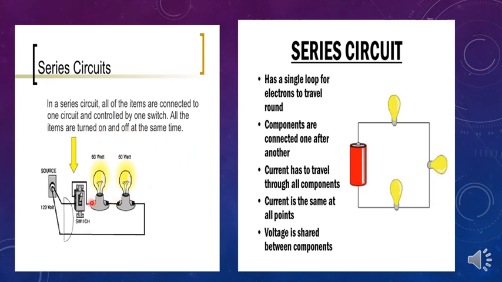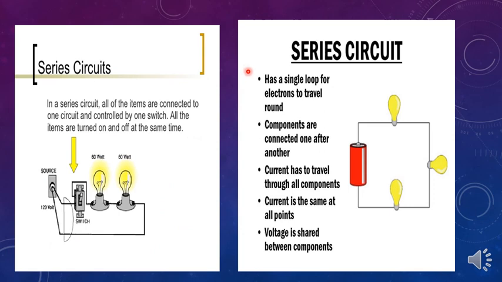You can see here two bulbs are connected in this circuit and there is only one switch. If you switch it on, both the bulbs will glow, and when you switch it off, both the bulbs will turn off. So this is your series circuit. There will be only one switch and only one circuit. In this circuit the appliances will be connected back to back, how many ever you want, and it will be operated using a single switch. Hope it is clear what is series circuit.